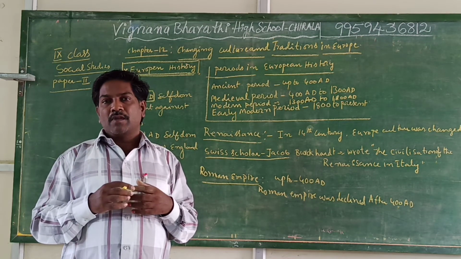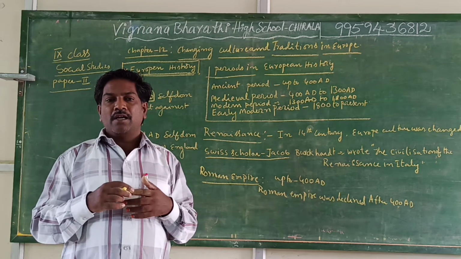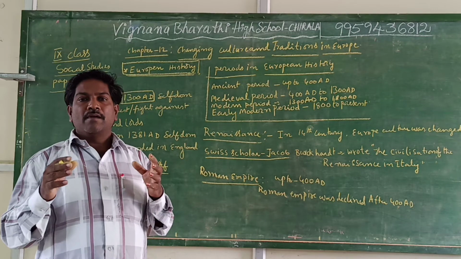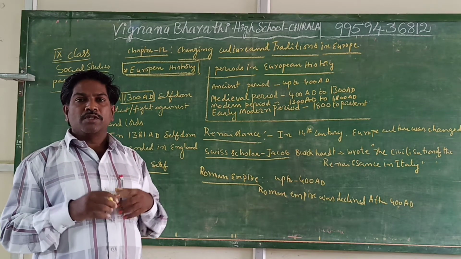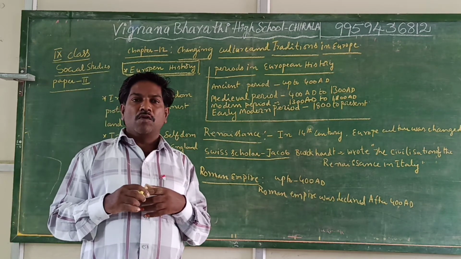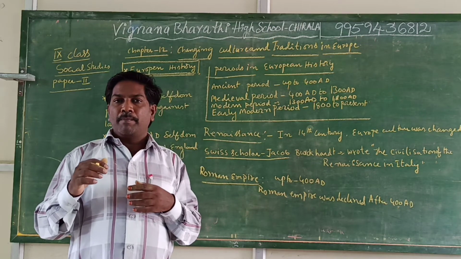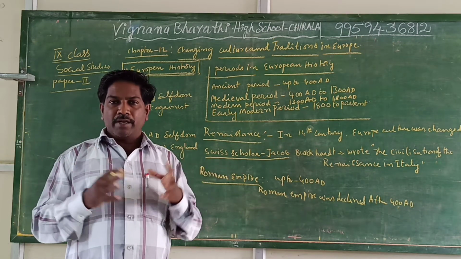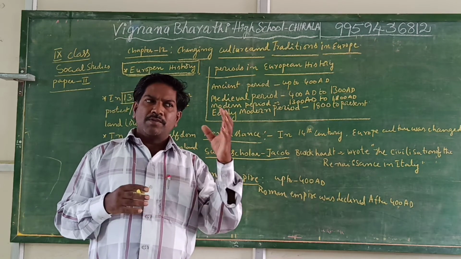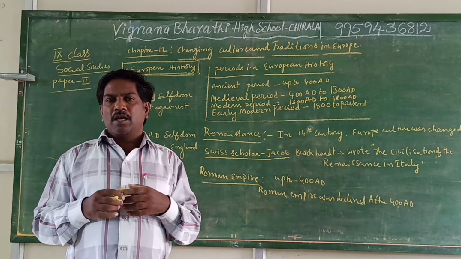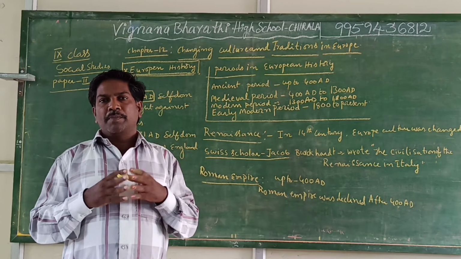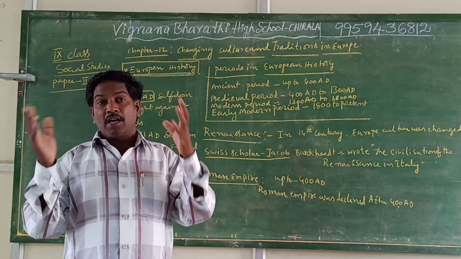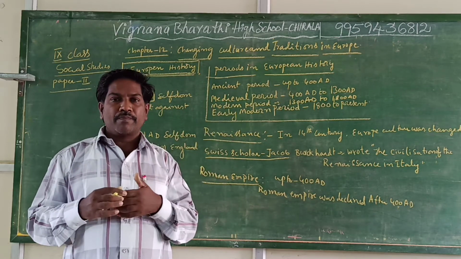cardamom and fragrance items, cardamom, clove, such types of things. They didn't know pepper and other material. So they would purchase not only these things, they purchased material which is not available in their nations.